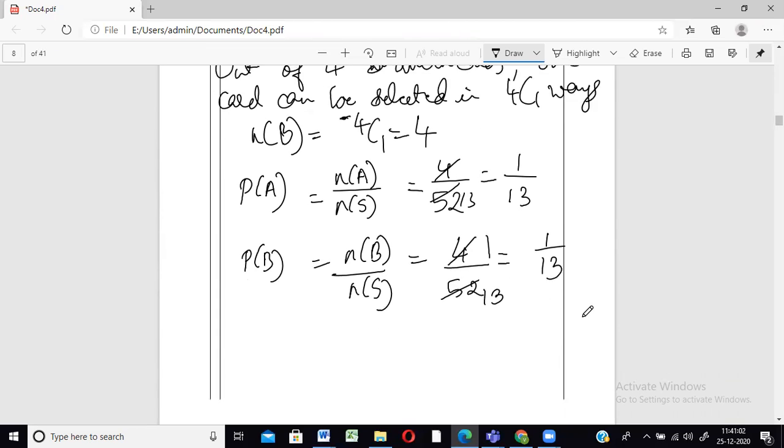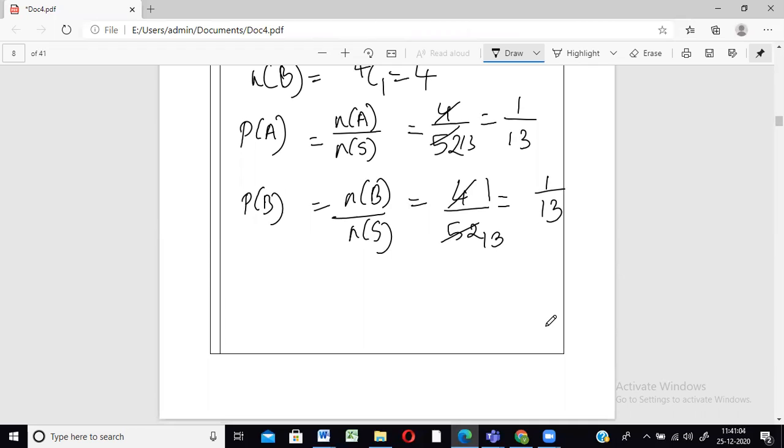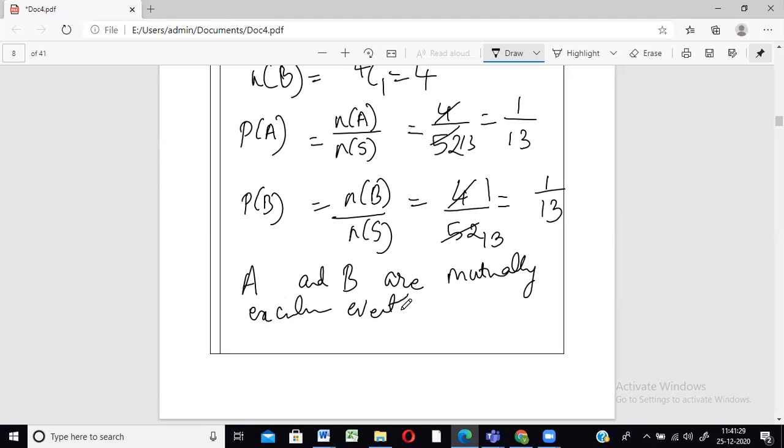Now the actual last step. They told you it should be either a king card or a queen card. Of course it can't be both, because you're just drawing one card, and it is either a king or a queen. So now we can clearly see what event A was. A was all king cards. B was all queen cards. So A and B are nothing but mutually exclusive events. Of course, right? This has all queens, this has all kings. So they don't have anything in common. So A and B are mutually exclusive events.